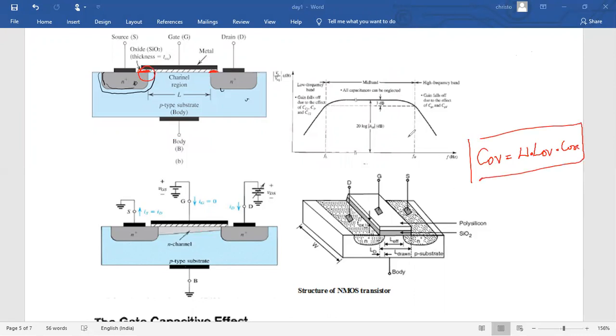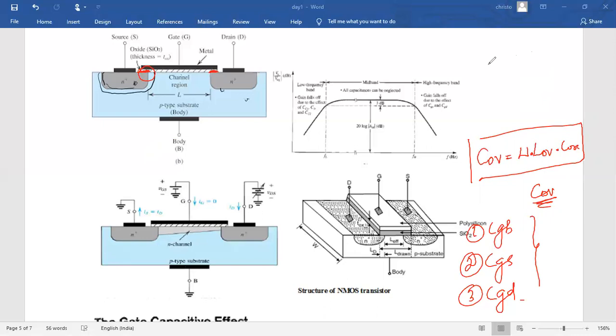So these are the capacitors that are there due to the design as well as the biasing of the MOSFET: gate to body, gate to source, gate to drain, and apart from that the overlap capacitor. So these capacitance values are also analyzed.